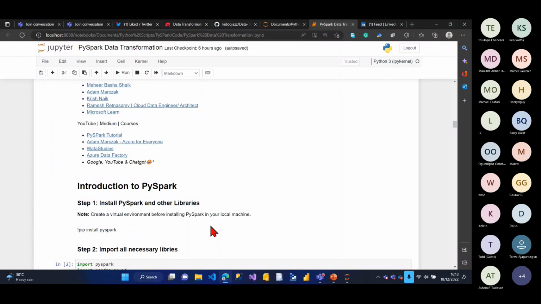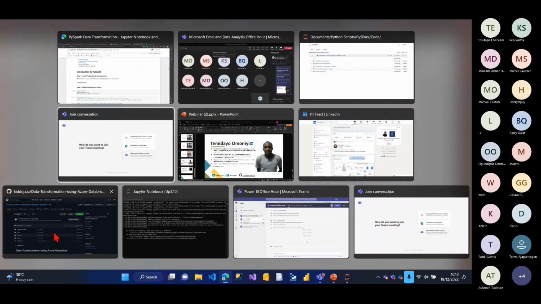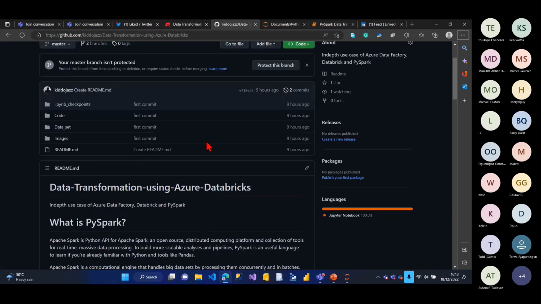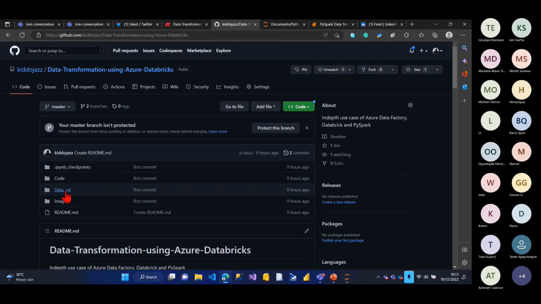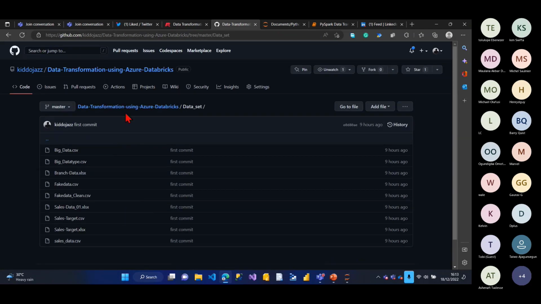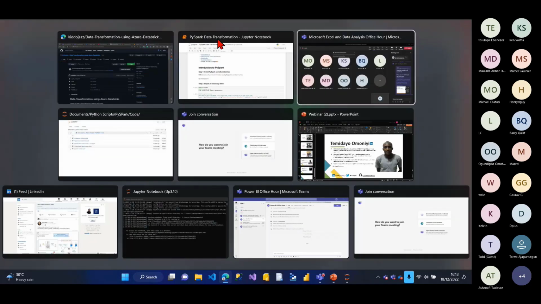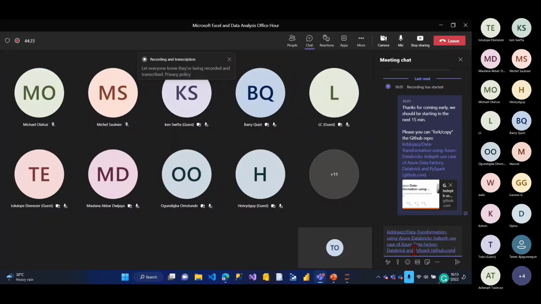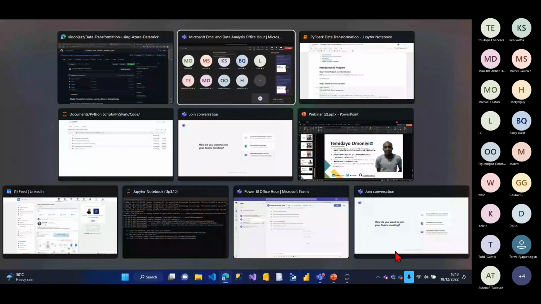Okay, so I'll first show you how to do this in Jupyter Notebook. I'm using a Jupyter Notebook first of all. All that I'm doing today, I've already dropped the link on my GitHub repo. This is the GitHub repo for everything I'll be doing today. You can see there's a code folder over here, which contains all the code I'll be using today. Also, all the data I'll be using today is here. For some of you that might be interested in following along with me, I'll copy the link again and send it to everyone in the chat box once more. So you can just copy the link and we can go along together. Okay, so I'll start fully now.